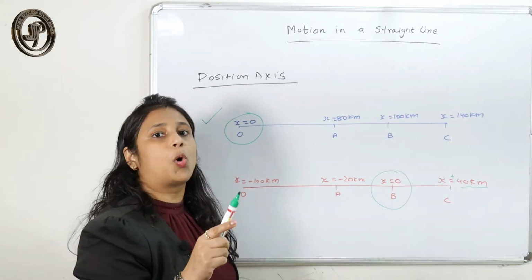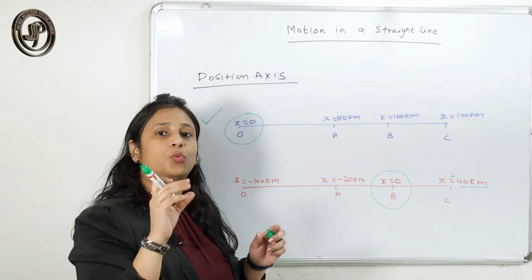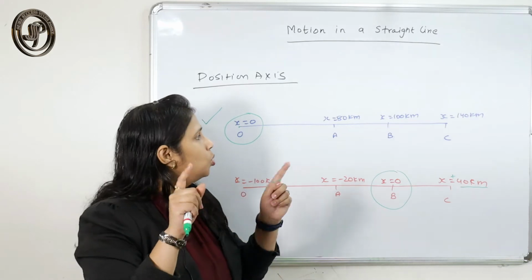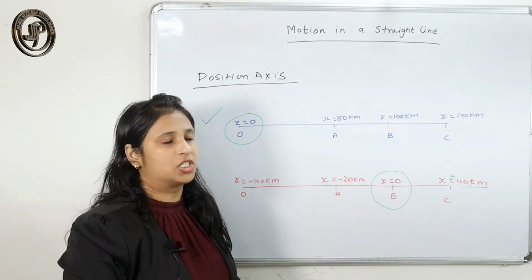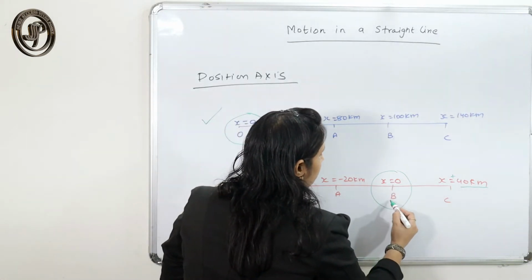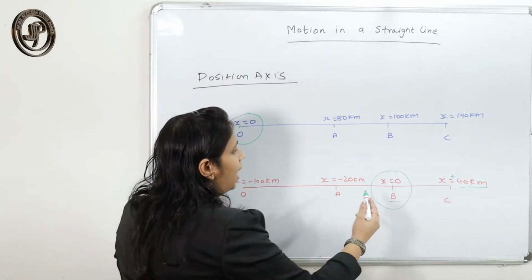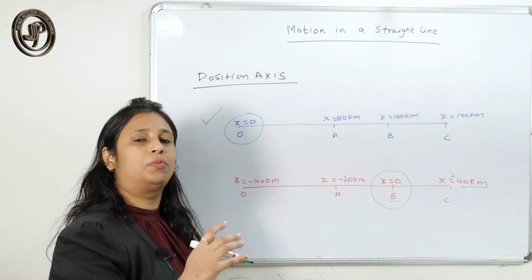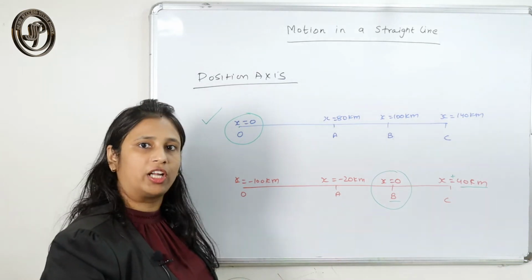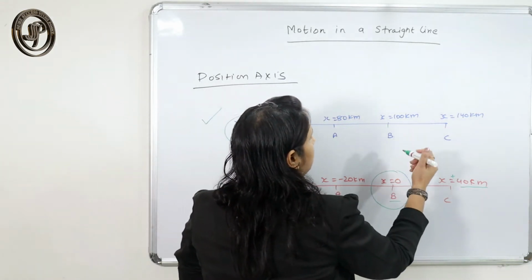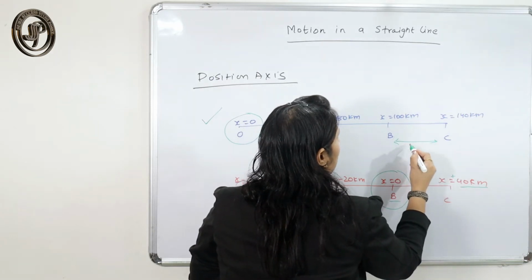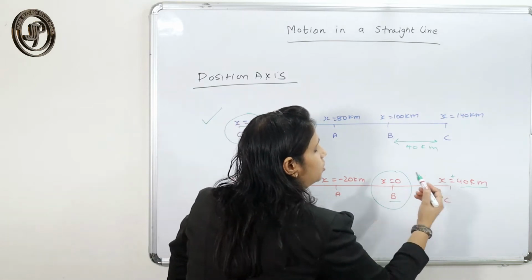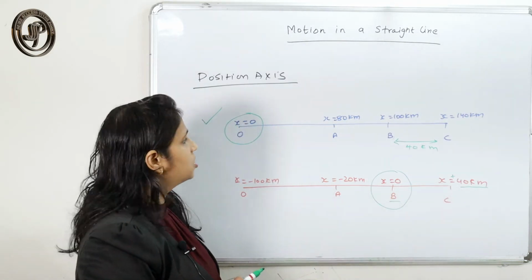I already told you that with the change in origin, the original distance between two points remains unchanged. So if I consider B as 0, then C should be situated at a distance of 40 kilometer. Why? Because the distance between B and C is how much? 40 kilometer. So if this is 0, this should be positive 40 kilometer.